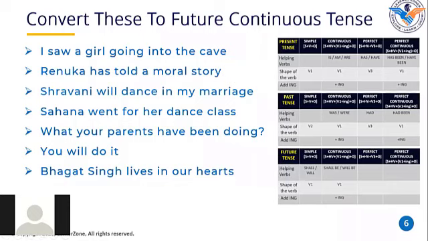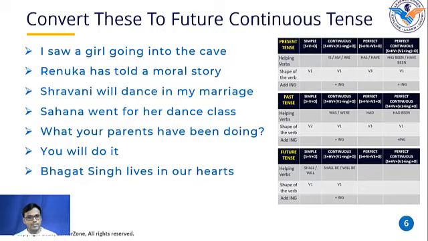Bhagat Singh lives in our hearts. Awesome. Very good. In which tense has this sentence been written? Simple present tense. Very good, Ketan. Why? Because there is only V1. We are using only V1 and there are no helping verbs in this sentence.